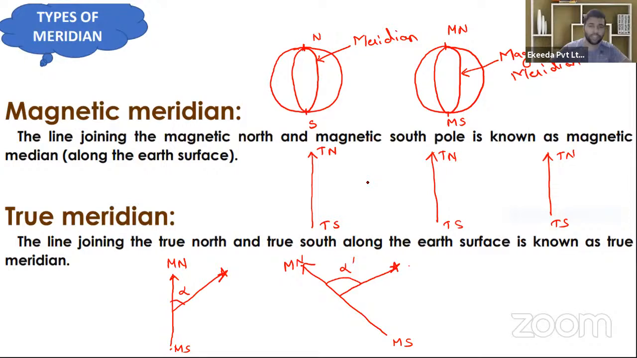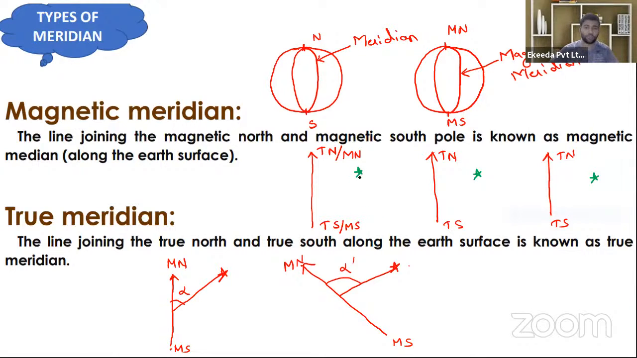Now suppose that today magnetic north and magnetic south also lie here only, coinciding with true north and true south. So what is the angle between the true meridian and the magnetic meridian if both coincide with each other? Just tell me. What is the angle here? Yes, fastly. Zero. Very good, Shivnanda.